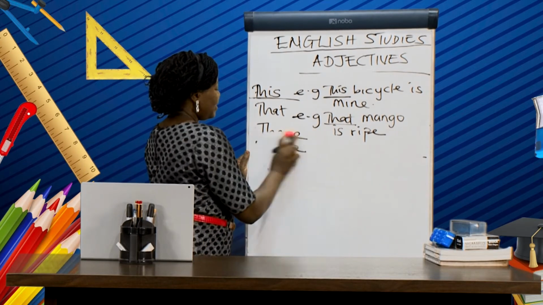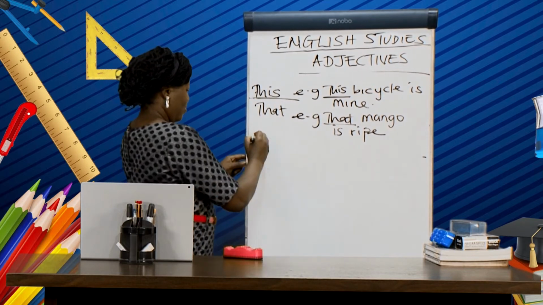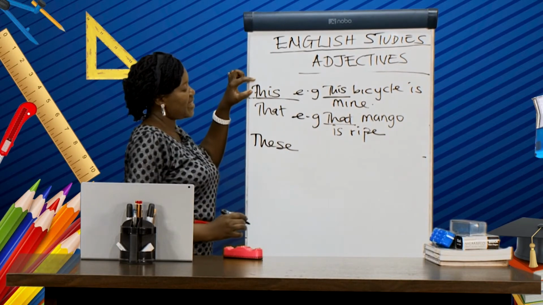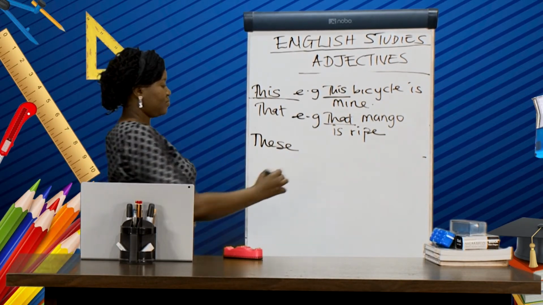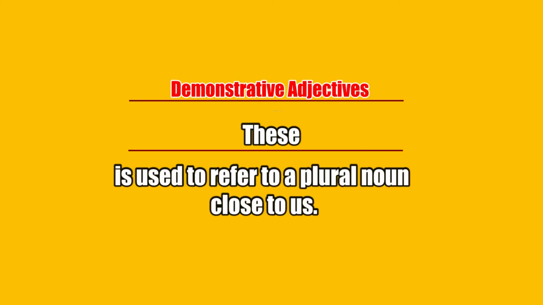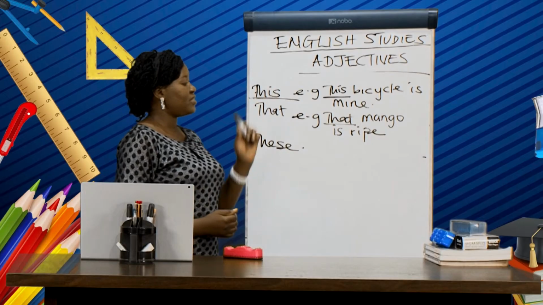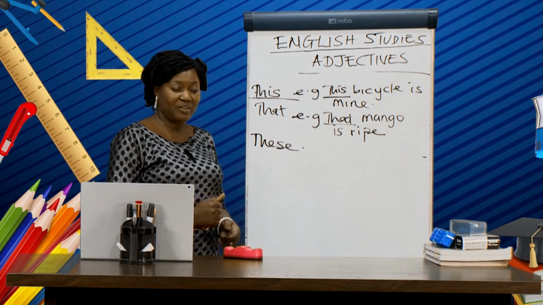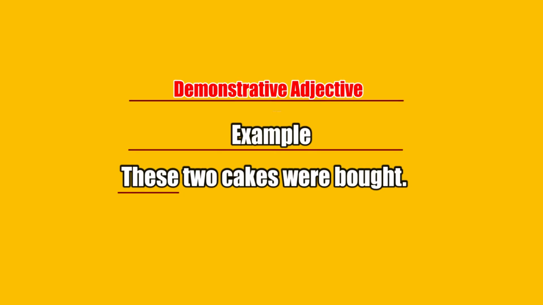So, as well, let's look at these, which is a plural form of this. For these, we use it to refer to a plural noun close to us. Remember, I told you that these is a plural of this, a plural noun close to us. Take, for example, these two cakes were bought. These is a demonstrative adjective in this sentence.